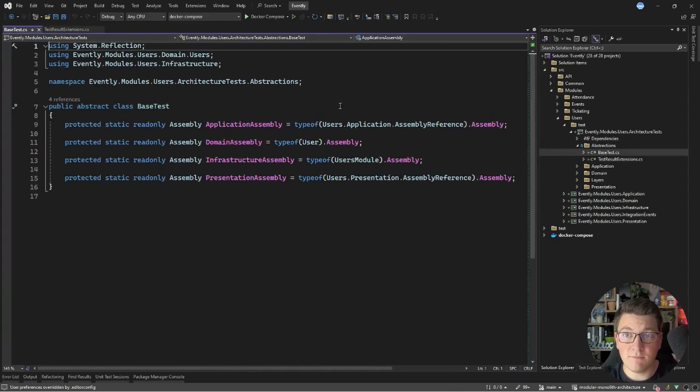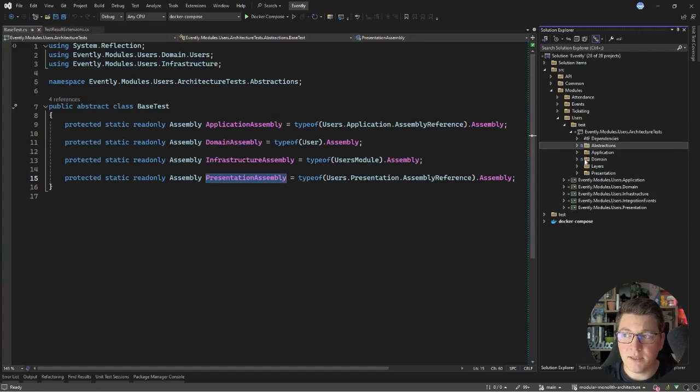Then we have a base test class, and inside of it I am defining the individual assemblies that I have for one module. So I have the application assembly, the domain assembly, the infrastructure assembly, and the presentation assembly. Of course, this makes sense given that I'm implementing clean architecture. So if you are doing something different, you will have to adapt this approach. And then let's take a look at the individual tests for my clean architecture layers.